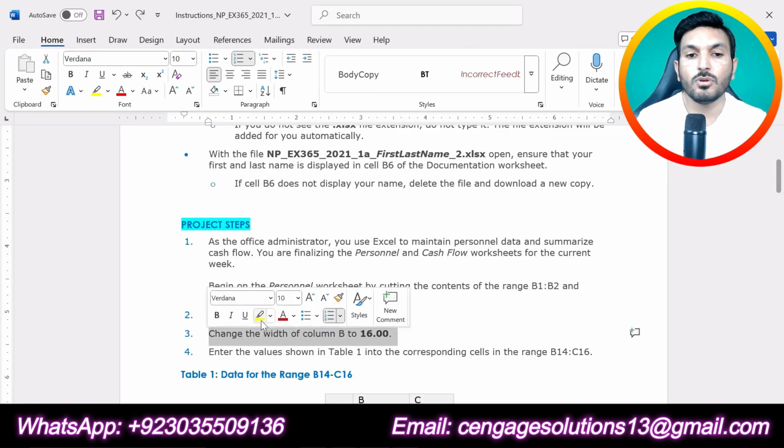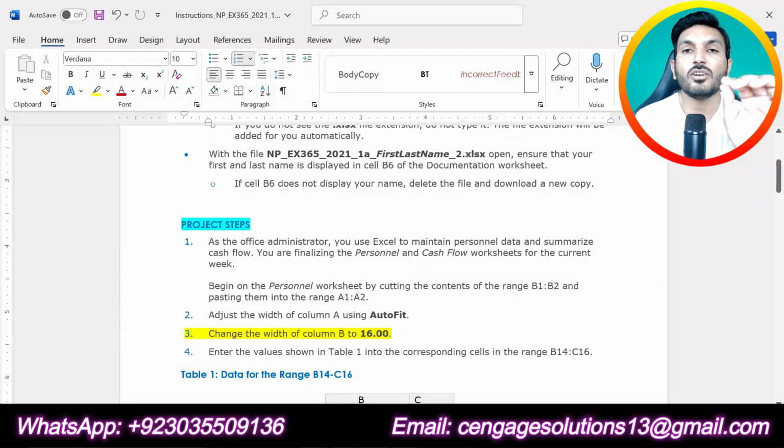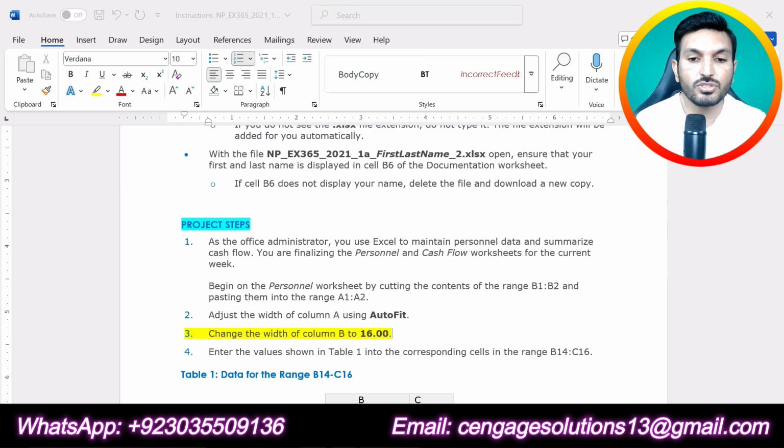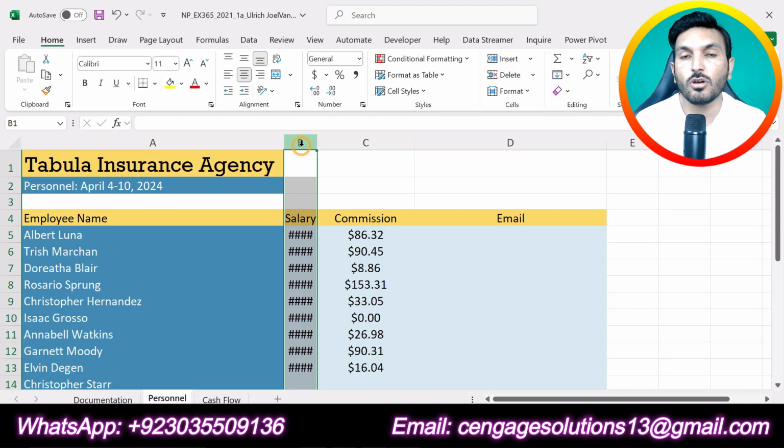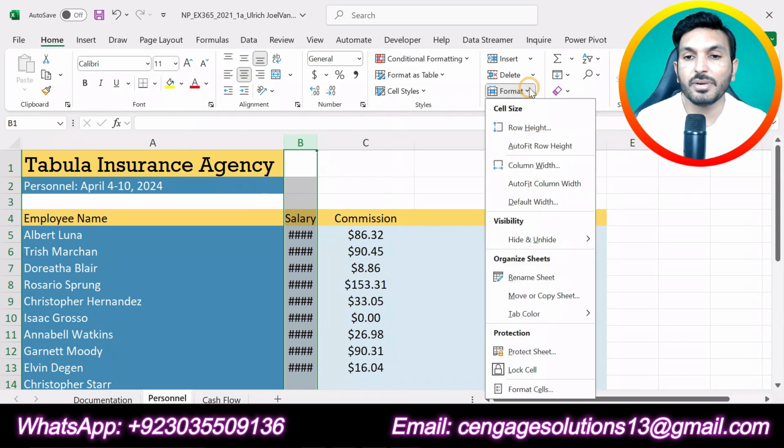Now let's move to step number 3. Change the width of column B to 16. So now we are supposed to change the width of column B to 16. We will select column B. We will go to Home tab. We will go to Format, and from here we can see the row width,